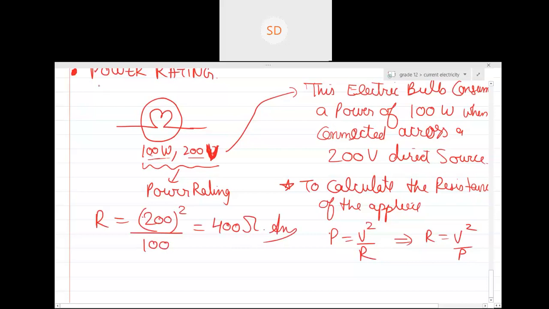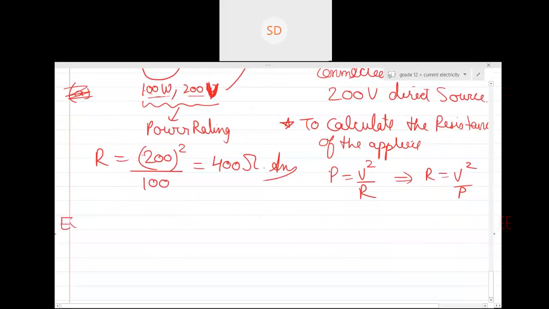Yes or no? So basically this power rating will be given to you. Sometimes they will give you the power rating like this. Sometimes they may give you the power rating in terms of current. So the next example, suppose there is another electric bulb and they have given the power rating as 100 watt and 1 milliampere current.